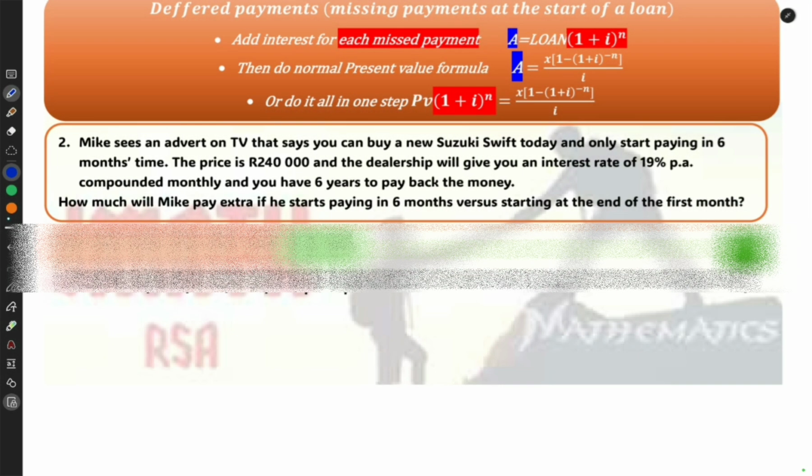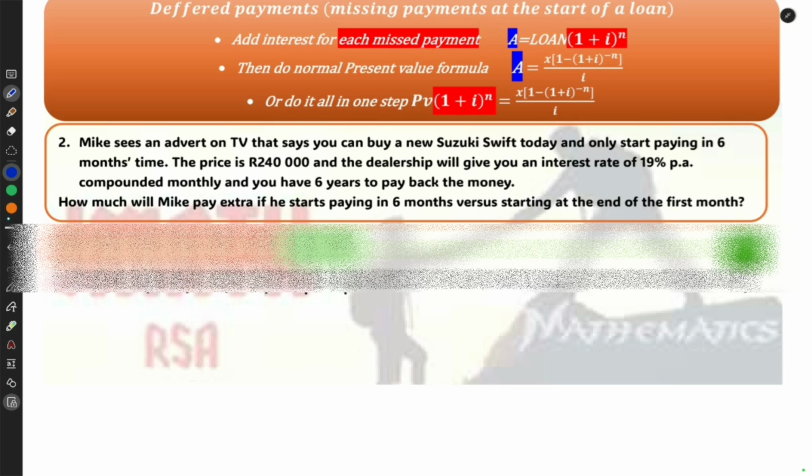Now we get to another advanced sum, which they love asking in grade 12 papers. That's if someone has a loan, but they don't start to pay the loan immediately. So the bank gets a bit agitated and they add interest before this guy even starts paying because he broke the agreement. Let's see how we would go about solving this. We call this deferred payments or missing payments before a loan.